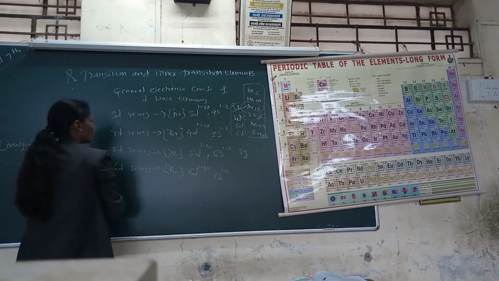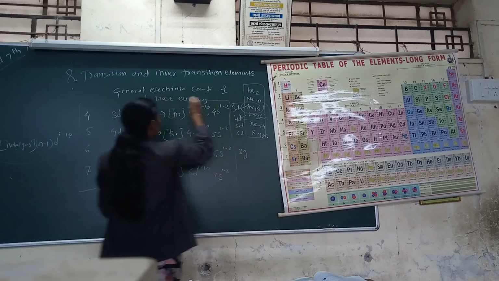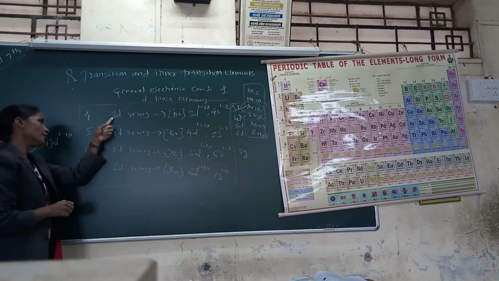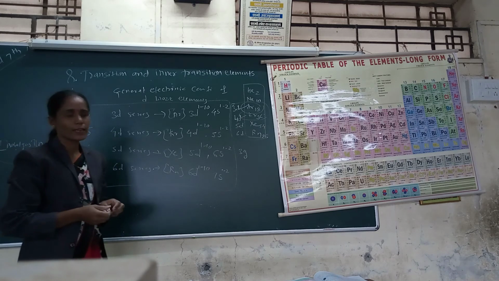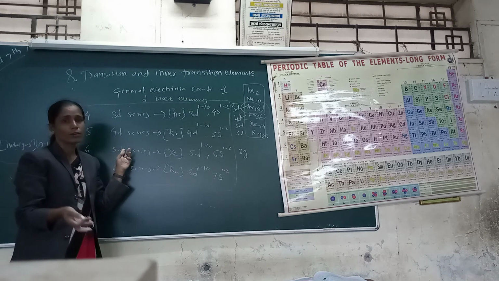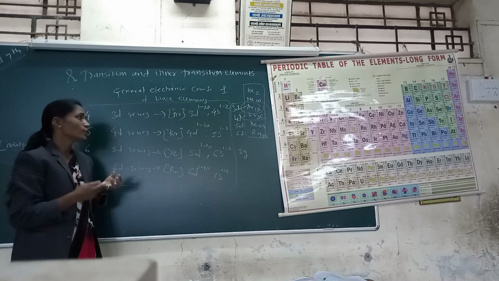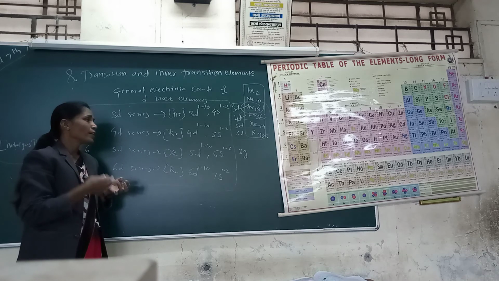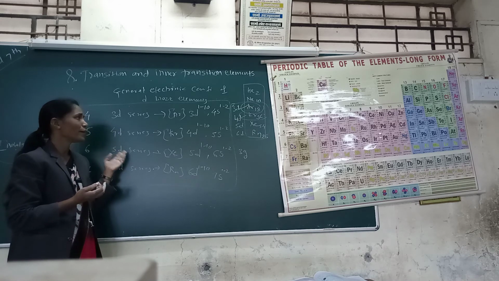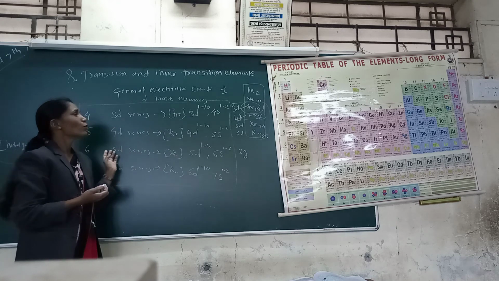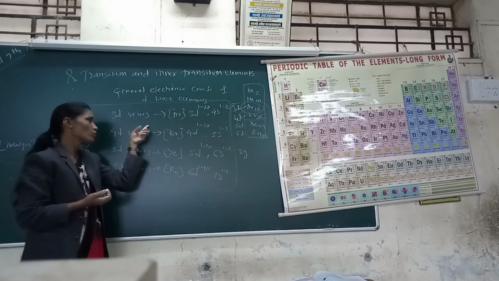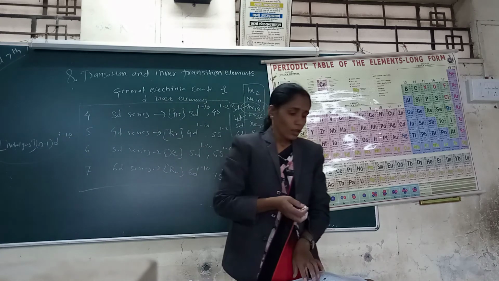These are the general electronic configurations of d block elements, meaning the 3d, 4d, 5d and 6d series. This electronic configuration is important for all the next points, because oxidation state, magnetic properties and also colors of elements all depend on the electronic configuration. Therefore, electronic configuration and the general electronic configuration are very important.